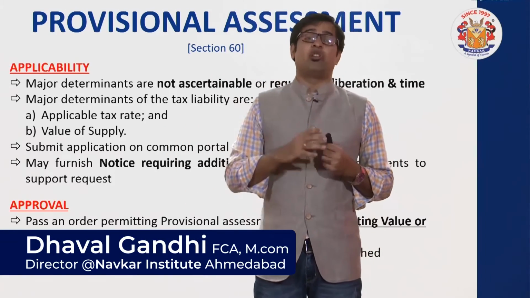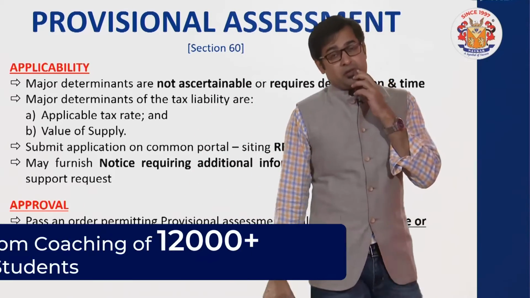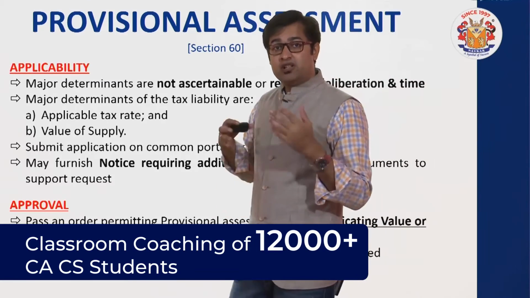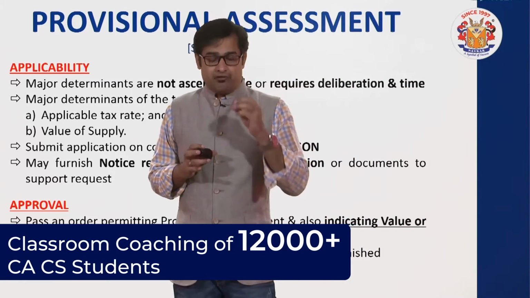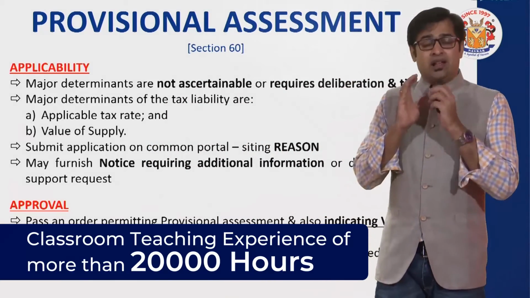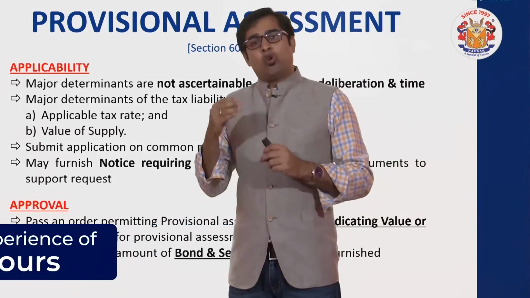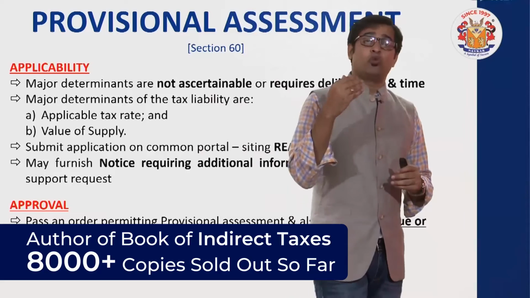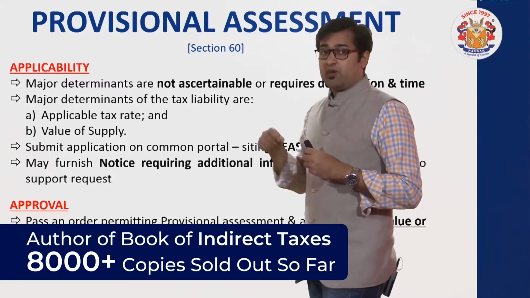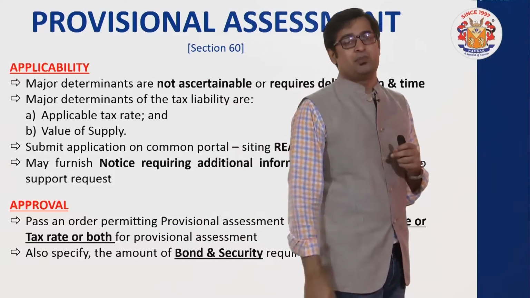Whenever we think of provisional assessment, we give a value from our side and a rate from our side, but what is the guarantee that the value or the rate that we have given will be the final value or the final rate? For example, देखो मान लो कि अगर मुझे लगता है कि my product is liable for tax at X percentage, let's say 12, or it can be liable for tax at the rate Y percentage, which is 18. When we applied for provisional assessment, the department officer passed an order permitting provisional assessment at the rate 12%.